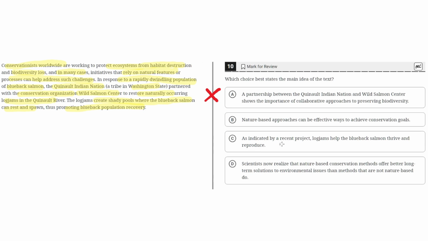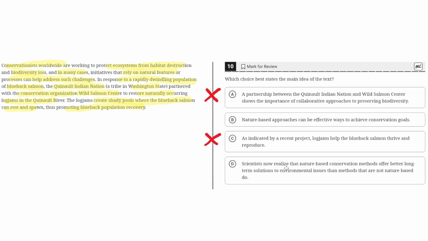C. As indicated by a recent project, logjams help the blueback salmon thrive and reproduce. This is incorrect because this is clearly a small detail in the text, not the main idea of the text, because the main idea is focused on natural features or processes, not on the specific benefits of logjams. So with that, we can eliminate option choice C.